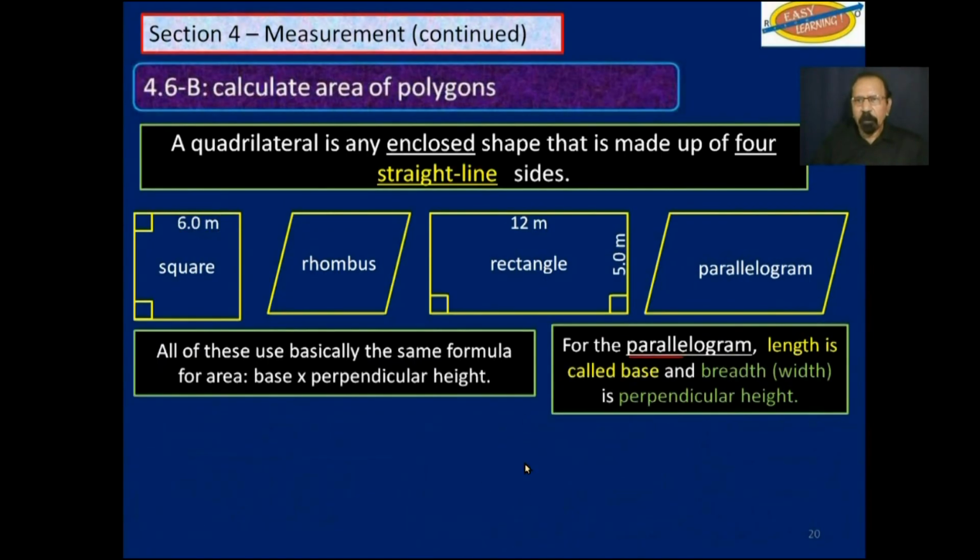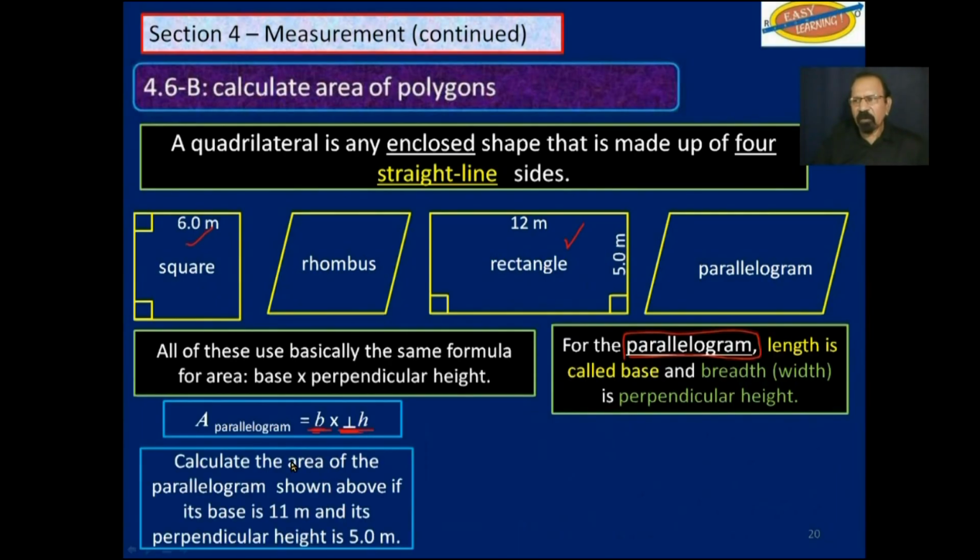Now we come to the parallelogram. Now keep in mind that a rectangle is a special type of parallelogram, and a square is a special type of rectangle. So for all parallelograms, you multiply the base by the perpendicular height. Now calculate the area of the parallelogram shown above if the base is 11 meters and the perpendicular height is 5.0 meters.